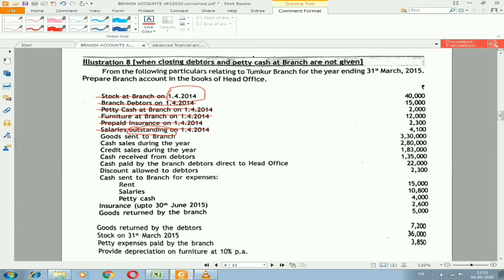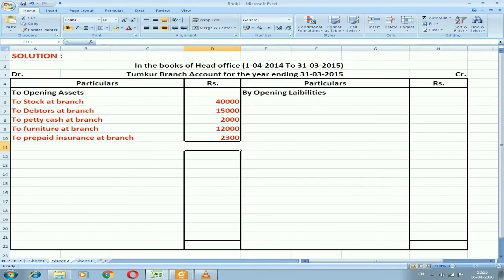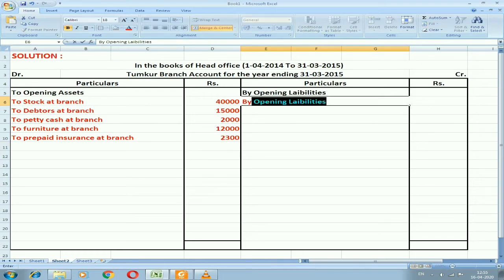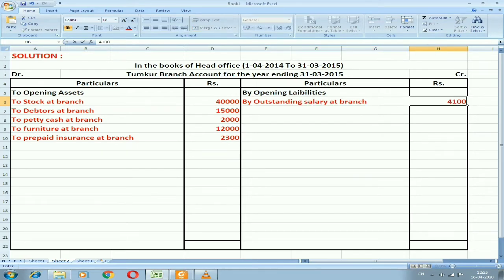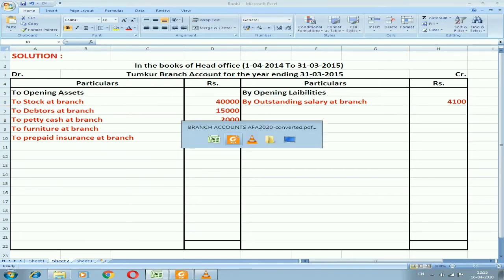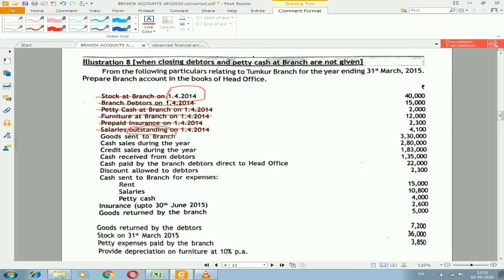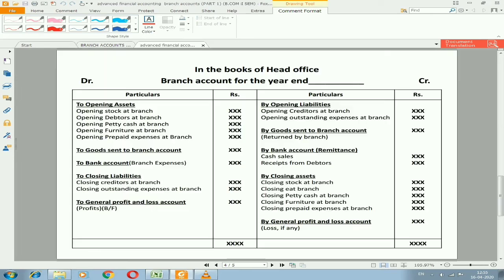So outstanding is a liability, not an asset. Prepaid is an asset, outstanding is a liability. So I need to enter it as by outstanding salary at branch, amount of rupees 4,100. Apart from this, we don't have any opening balances of assets as well as liabilities.